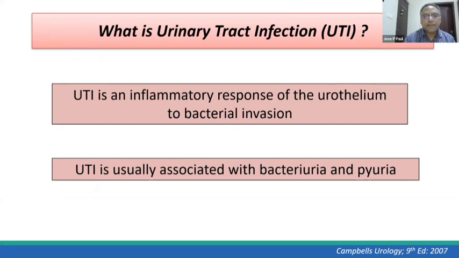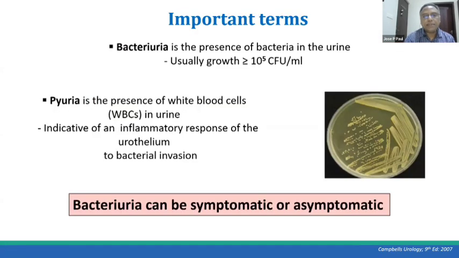Urinary tract infection is an inflammatory response of the urothelium to bacterial invasion. It is usually associated with bacteriuria and pyuria. Bacteriuria is the presence of bacteria in the urine, and the usual growth described for diagnosis is about 1 lakh colonies per ml. Pyuria is the presence of white blood cells, indicative of an inflammatory response of the urothelium to bacterial infection. As you all know, bacteriuria can be symptomatic or asymptomatic.